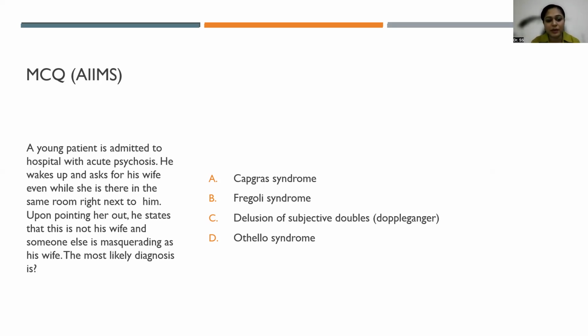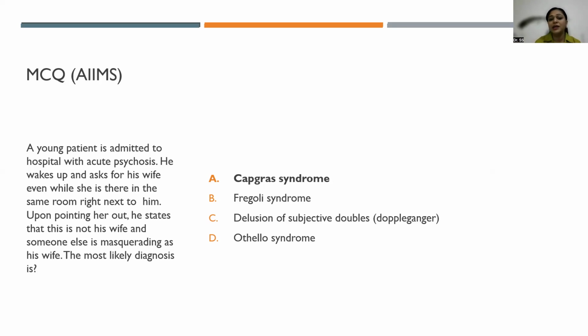Wife is a close family member, right? And he also feels that she has been masquerading as his wife, means someone else is there instead of the close family member. So when it comes to a close family member, C for C, Capgras syndrome. It is not Fregoli. Fregoli was what?